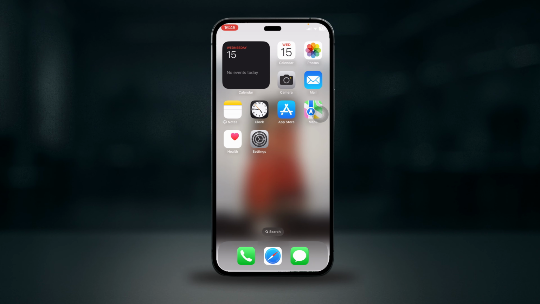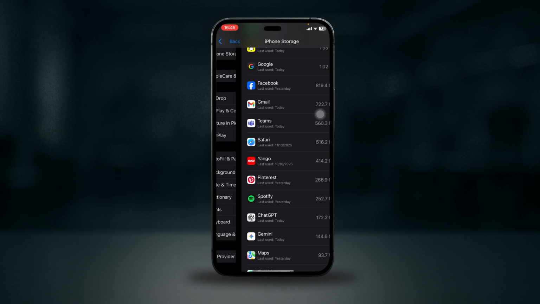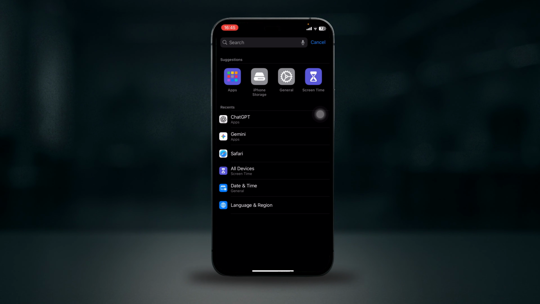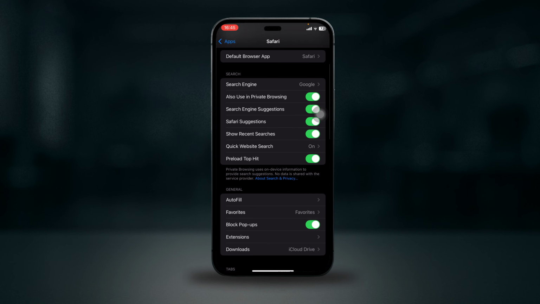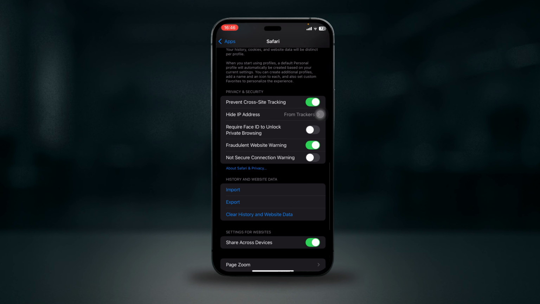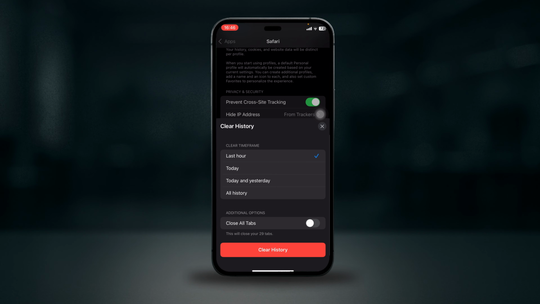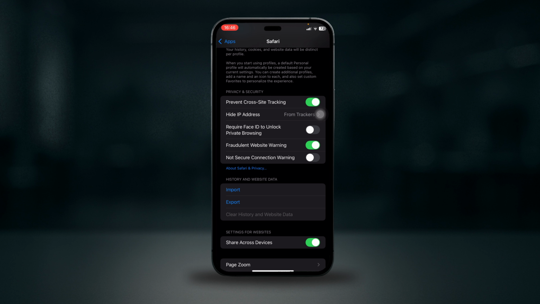Now next step is to clear Safari cookies. Go to settings and then go to Safari. Next, what you're gonna do is scroll down and click on clear history and website data, and then click on clear history. This clears any stuck login or network sessions that might be blocking the connection.